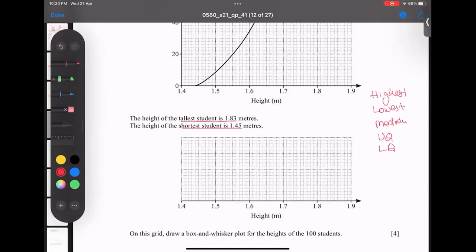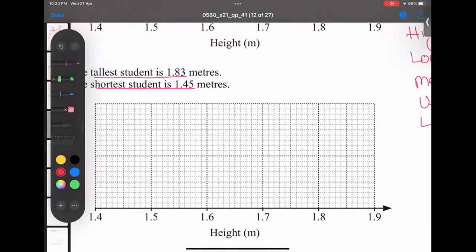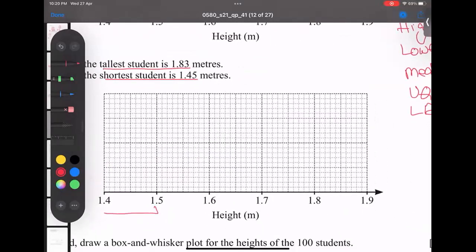So the tallest is 1.83, but before I start, let me work out the scale. 0.1 divided by 10 gives 0.01, so 1 box is 0.01.